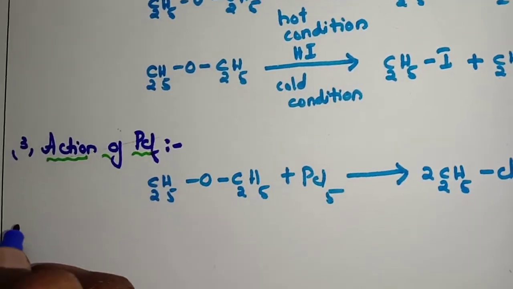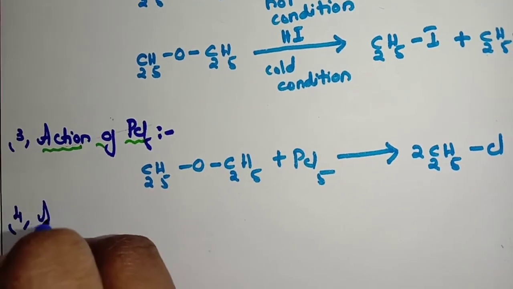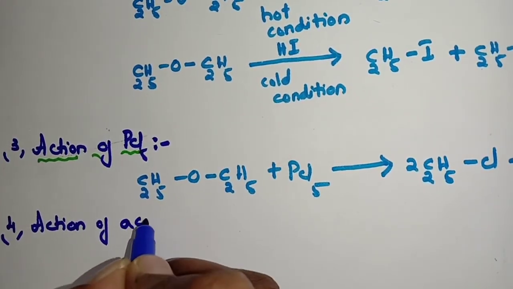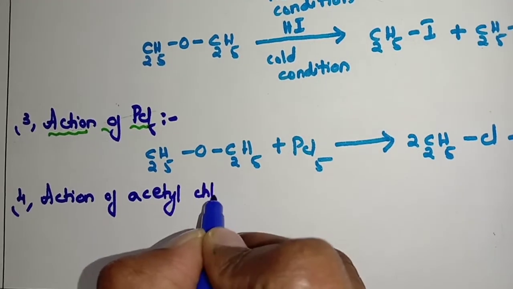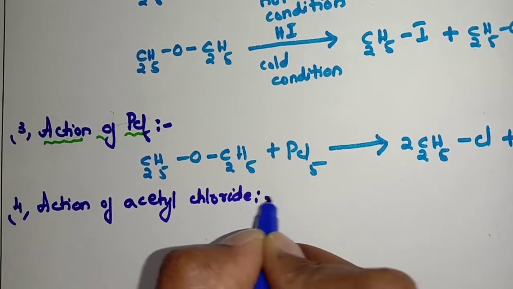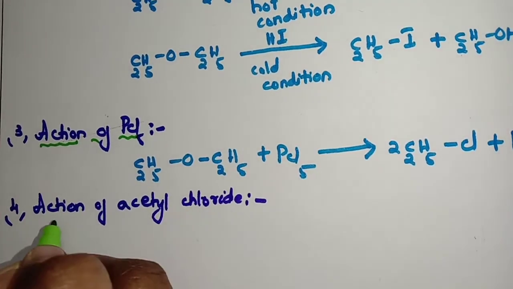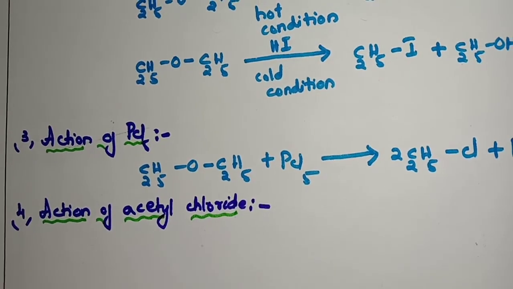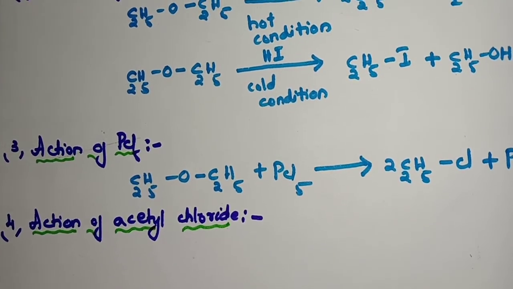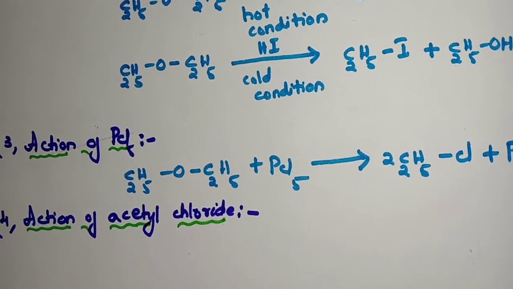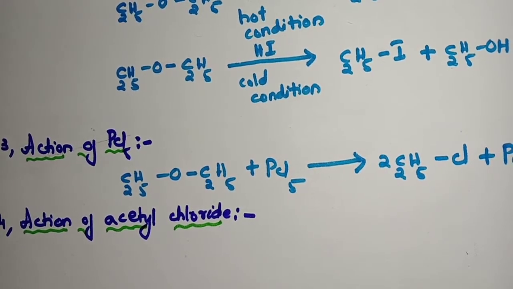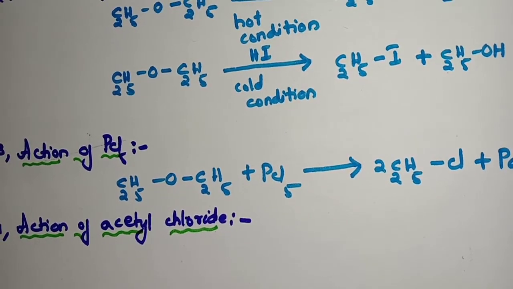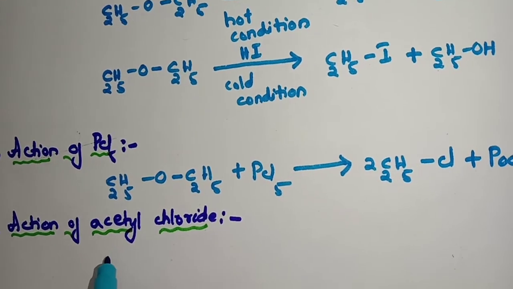Next, fourth one, put the side heading: action of acetyl chloride. So what is acetyl chloride, students? Do you know the structure of acetyl chloride? It is CH3COCl. So write down the statement: ethers react with acetyl chloride in the presence of anhydrous aluminum chloride to form alkyl halide and also ester. So writing the reaction here.